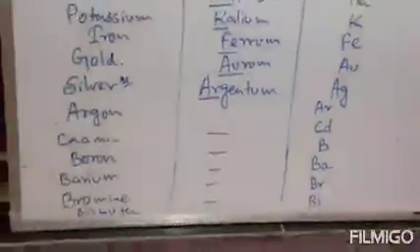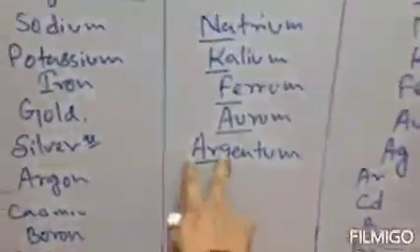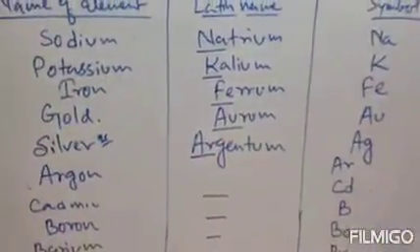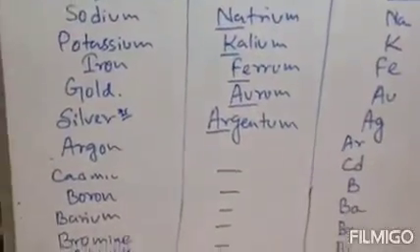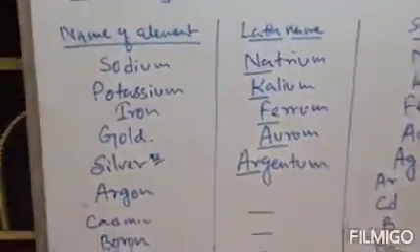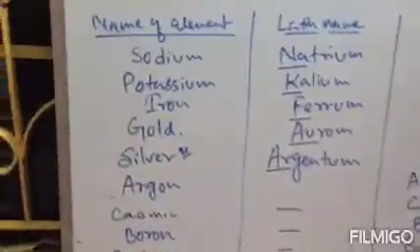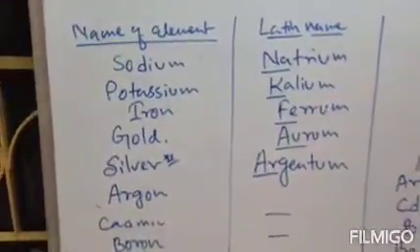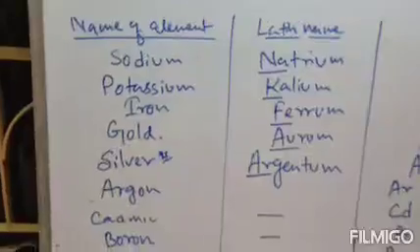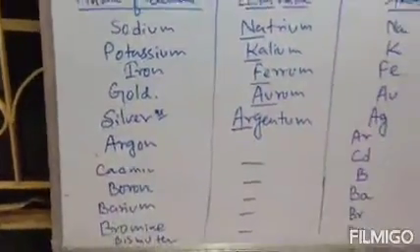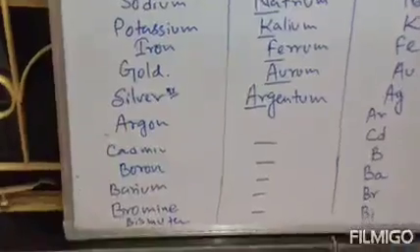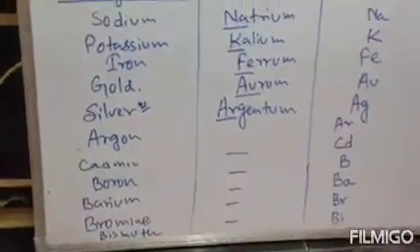But if we take Ar for silver, then the two formulas will be the same. Silver and argon will both be Ar. So there would be a confusion between silver and argon. What does Ar stand for?